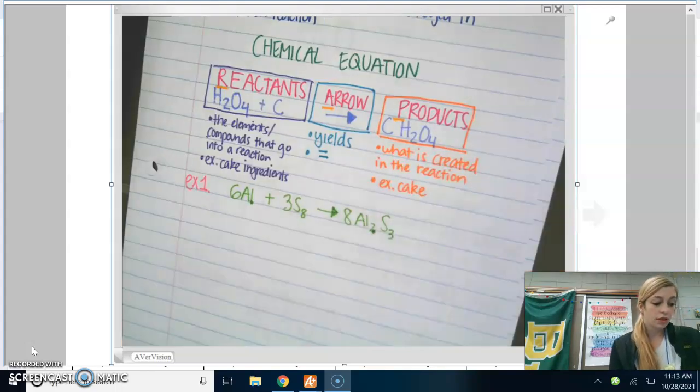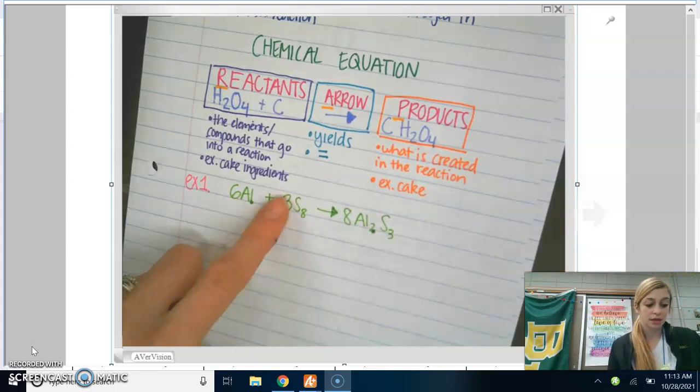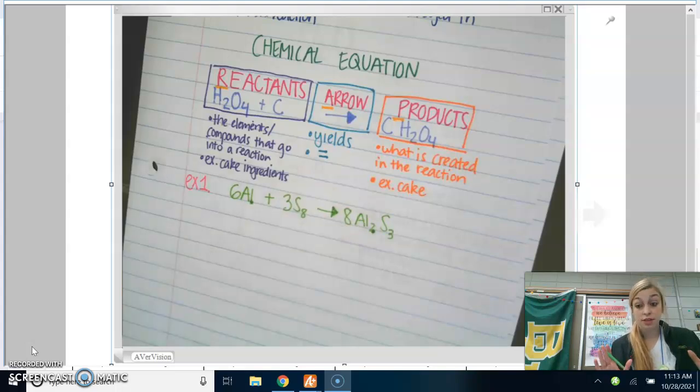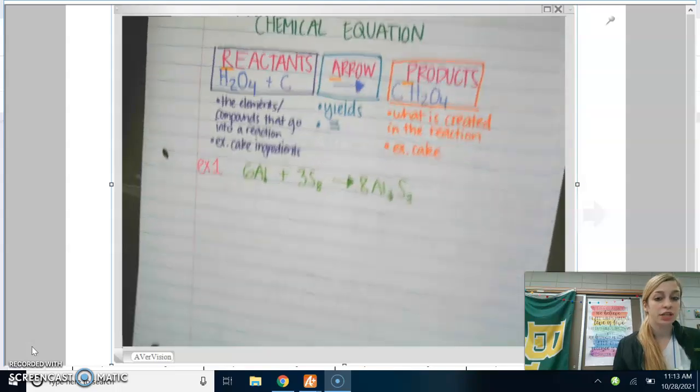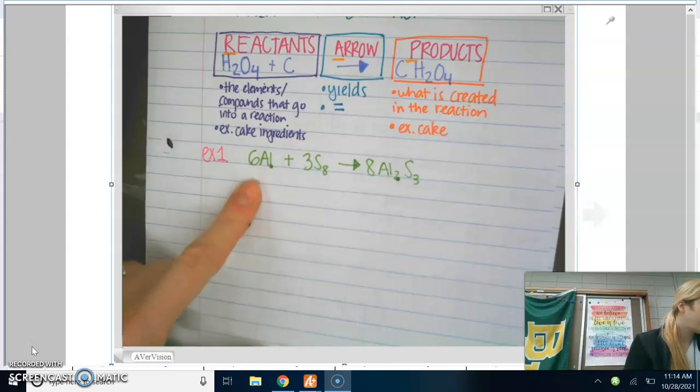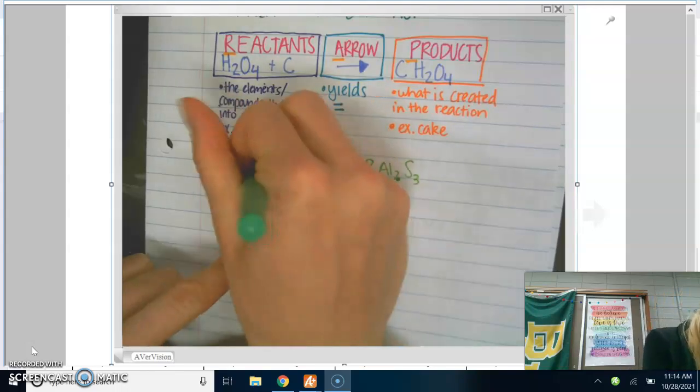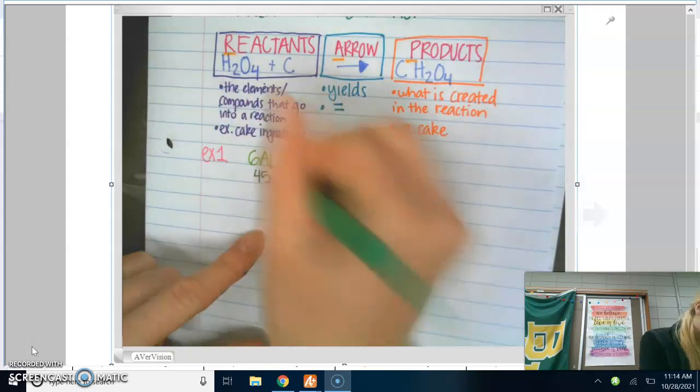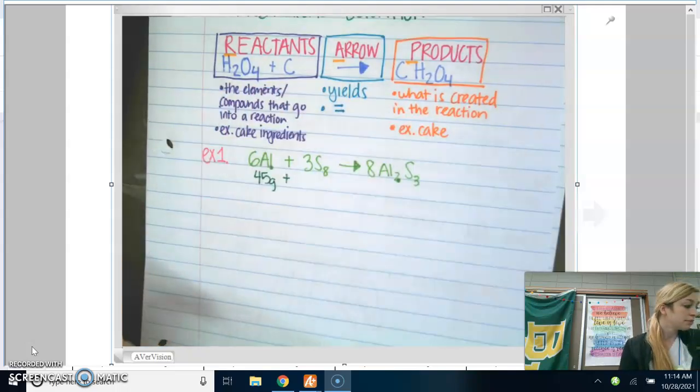Now, y'all don't know what these big numbers mean. So if you're given them, you don't need to worry about them. You don't need to know what they mean, because what they will give you underneath this is the masses. So this element, Al, used 45 grams in the reaction.